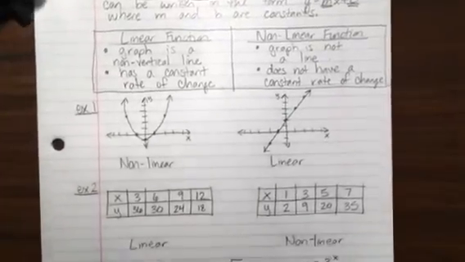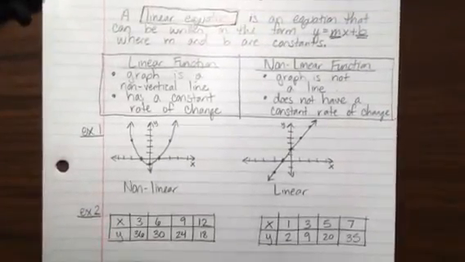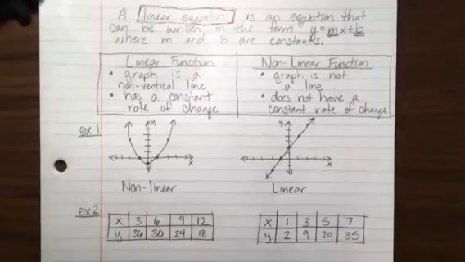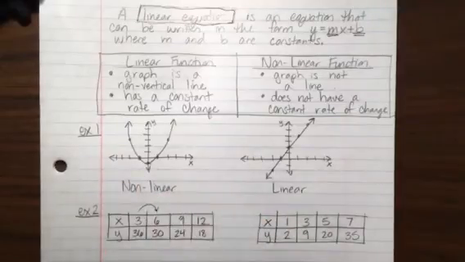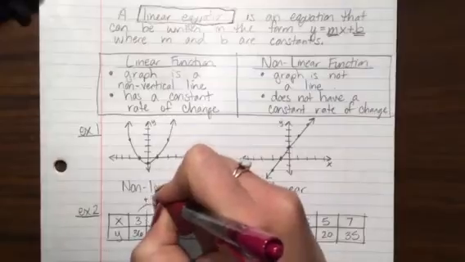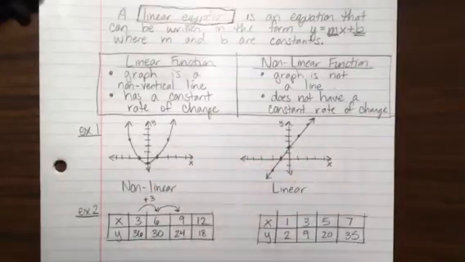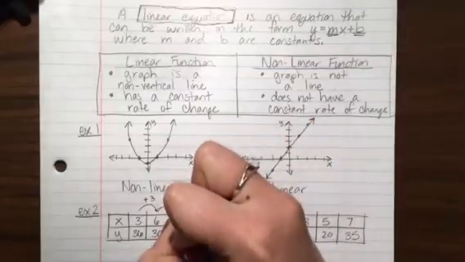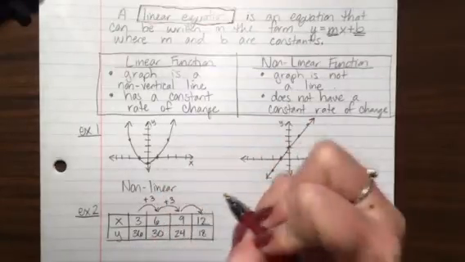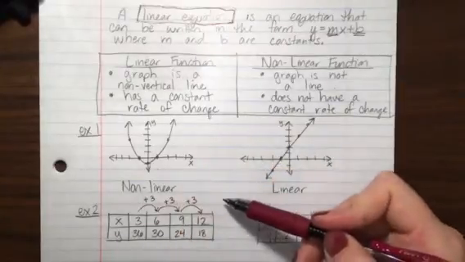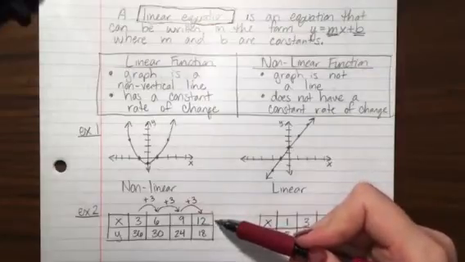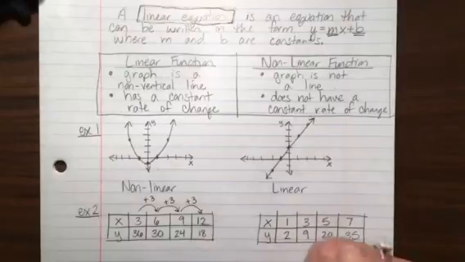We can also determine linear and nonlinear from a table. From a table, we're going to need to see if it has a constant rate of change. So let's examine this one by one. First, let's look at the x, or the domain, the input. From 3 to 6, the change is plus 3. From 6 to 9, the change is plus 3 again. And from 9 to 12, the change is plus 3. Therefore, in terms of the input, x, we have a constant rate of change. It is plus 3 every time, the same exact number.